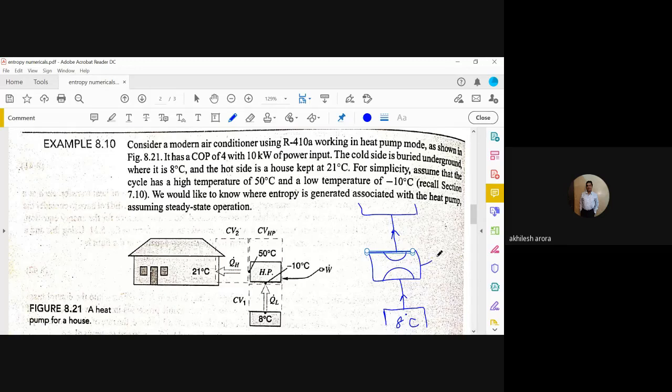This is heat pump where the work input is equal to 10 kilowatt. Here the temperature on the low side of the heat pump is minus 10 degrees Celsius. So it is minus 10 here. And the other side of the heat pump is maintained at 50. So here the temperature is 50 degrees Celsius. And here we have the house which is to be maintained at 21 degrees Celsius.